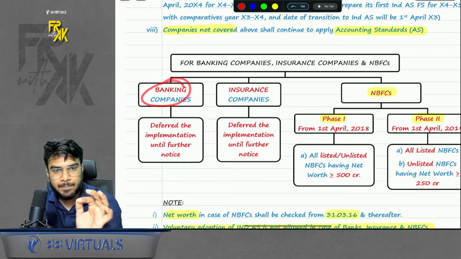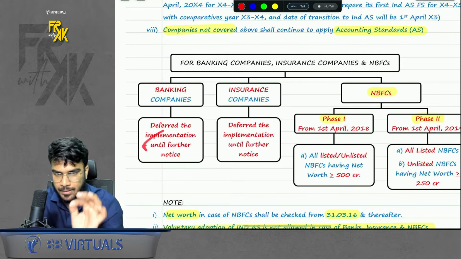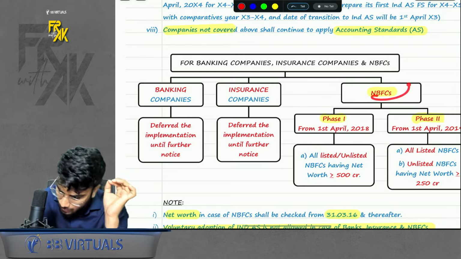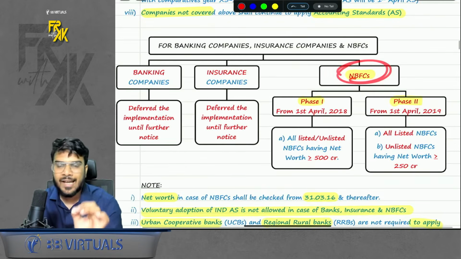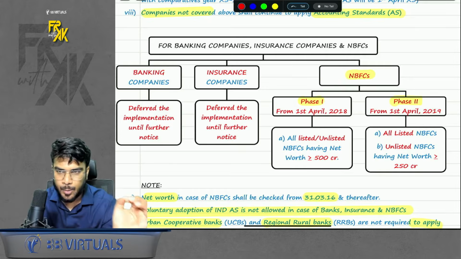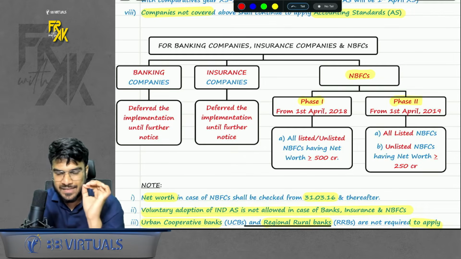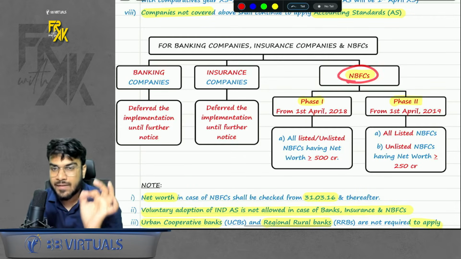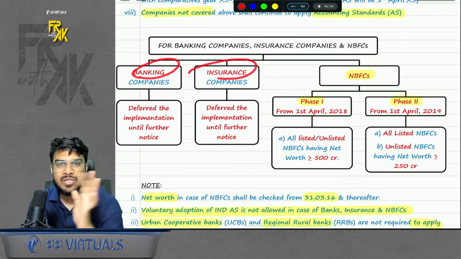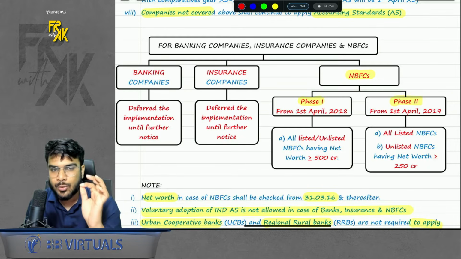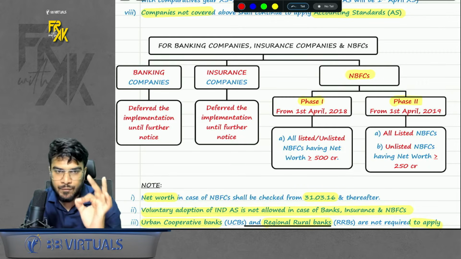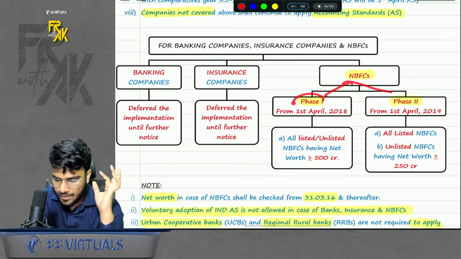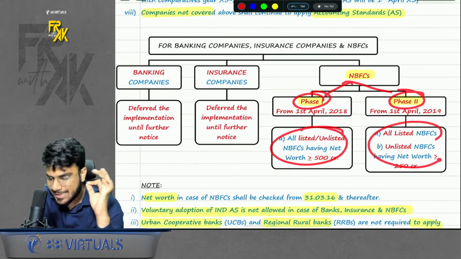If you are a banking company, the implementation is deferred until further notice. For insurance also, implementation has been deferred. What about NBFCs? Yes, they have given mandatory adoption if you are meeting the specified limit. So in case of NBFC or bank or insurance, there is no voluntary adoption. There can only be adoption if you are falling under the purview of Ind AS. For NBFC, there is again phase 1, phase 2. The criteria is the same as companies.